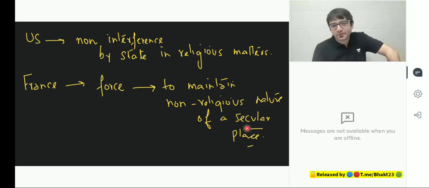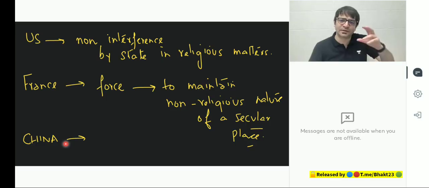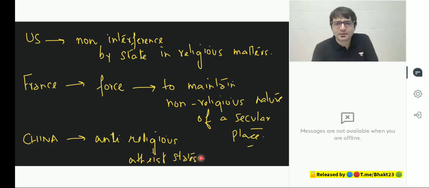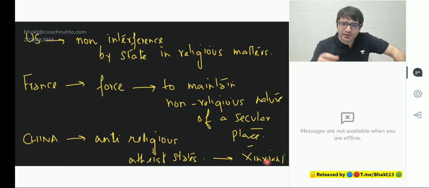That's secularism in France. In China and other communist states, as I told you, they believe in Karl Marx, and Karl Marx said religion is the opium of the masses. They are anti-religious atheist states, which basically means secular, because religion will not dictate how we will conduct our policies. Religion is completely kept away. In fact, there is a province, Xinjiang province in China, which is dominated by Uyghurs, and these Uyghurs are predominantly Muslims.